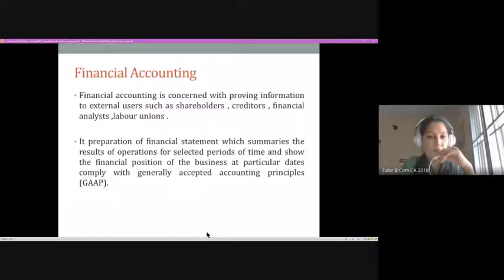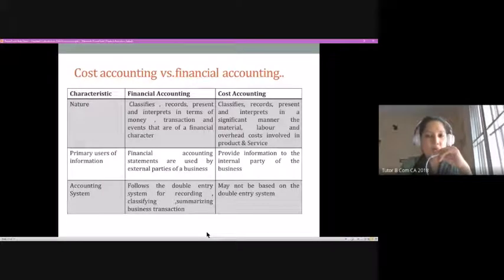That is the second point, which talks about preparation of the financial statements based on GAAP, generally accepted accounting principles, right? I've just put in a box how you distinguish between them. So when we talk about the nature, the historical accounting method is mainly practiced when we prepare financial statements.